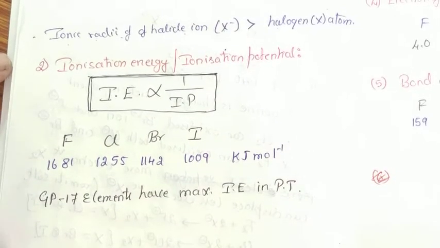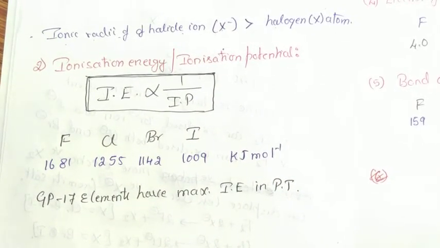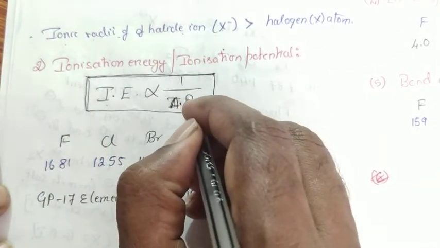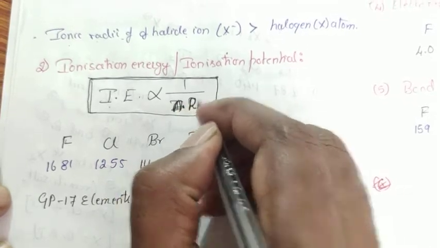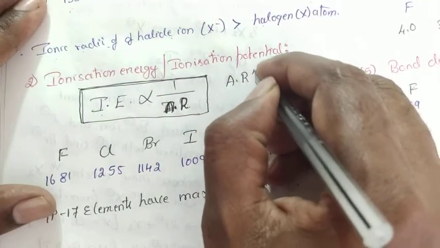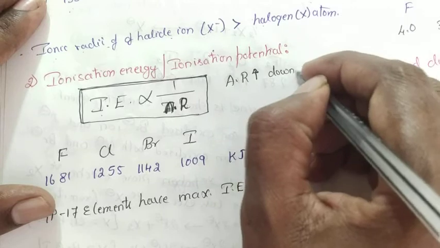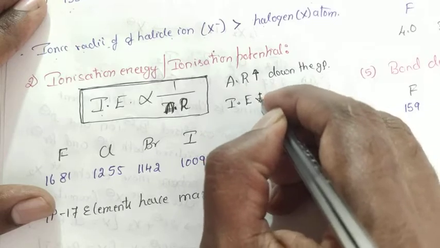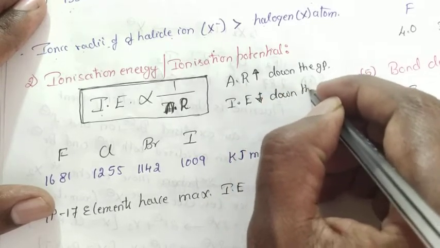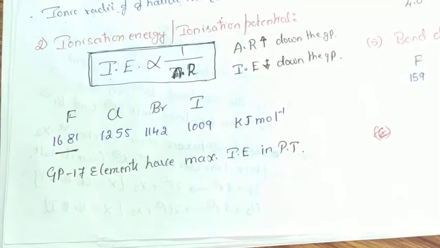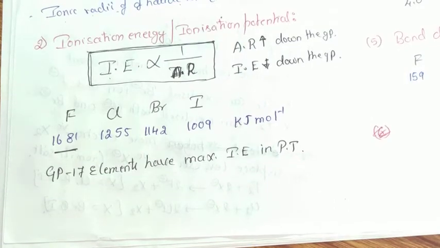Next, coming to ionization energy or ionization potential. Again, ionization energy is inversely proportional to atomic radius. What does it indicate? As atomic radius increases down the group, ionization energy decreases down the group. Fluorine is the first element, which possesses maximum ionization energy due to minimum atomic radius.